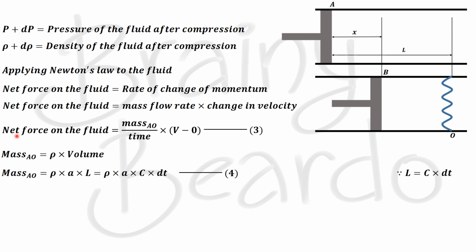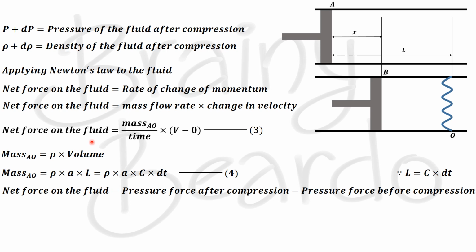Now let us find an expression for the net force acting on the fluid. The net force acting on the fluid is because of the change in pressure. So we can write the net force as the pressure force after compression minus the pressure force before compression. We know that pressure is equal to force by area, which means force is equal to pressure into area.